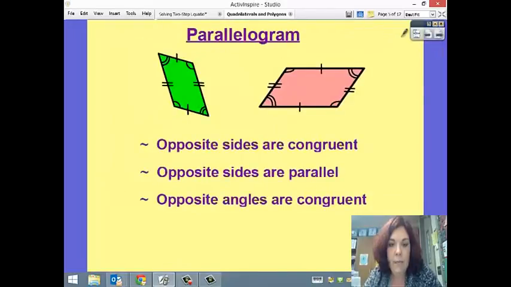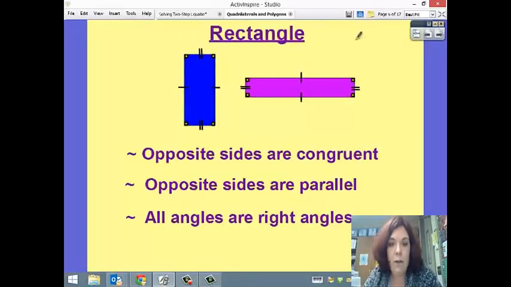Parallelogram. Opposite sides are congruent. That means opposite sides are the same and opposite sides are parallel. And this looks like a slanted rectangle, but a rectangle also falls underneath this. A rectangle, a type of parallelogram, has opposite sides congruent and opposite sides parallel, but the difference is a rectangle has all 4 right angles. These are 90-degree angles around this whole rectangle.